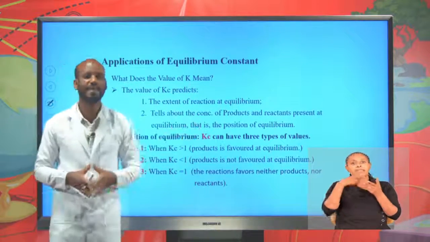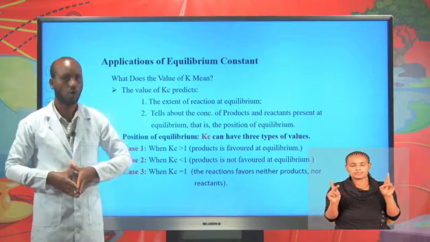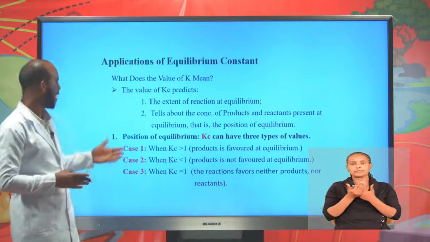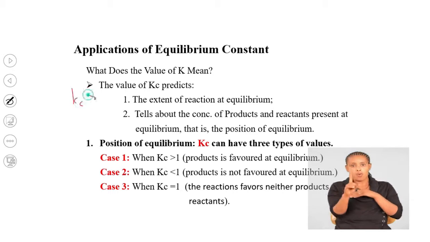It tells about the relative concentration of reactants and products, or equilibrium position. On the position of equilibrium, Kc can have 3 types of values. Case 1, when Kc is greater than 1.